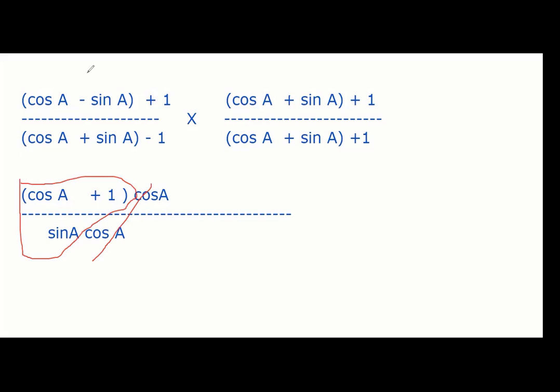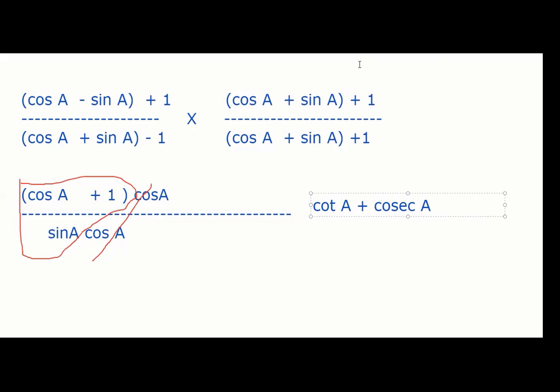What do you do next? Last step. Split. Cos by sin, so cot A plus cosec A. 1 by sin is cosec A. That's what you wanted? We solved it. We didn't face any problem. Once we started, after that we just tried simply. In fact, we did not use anything special after that.